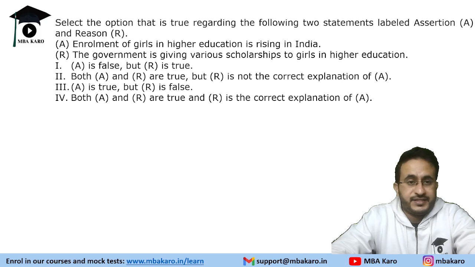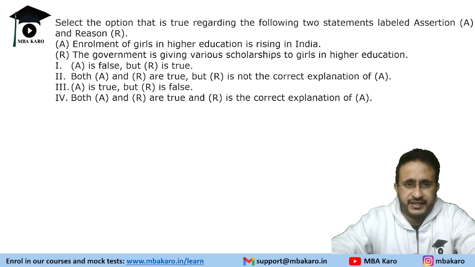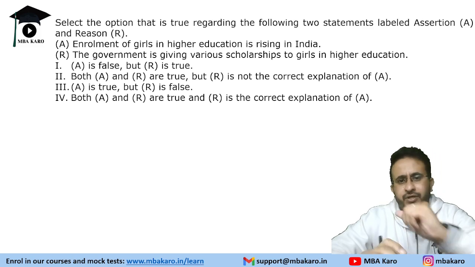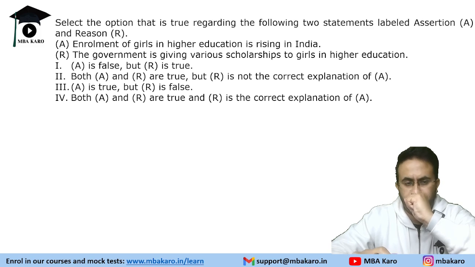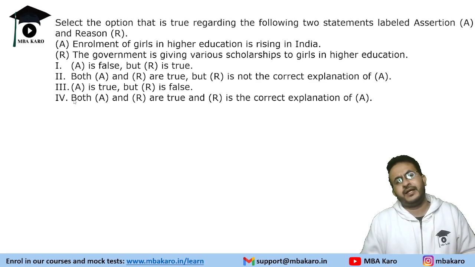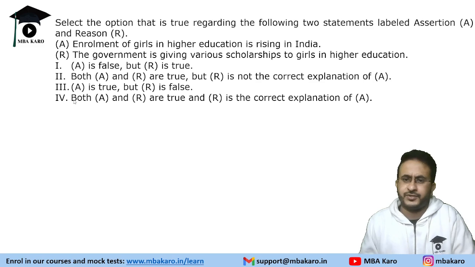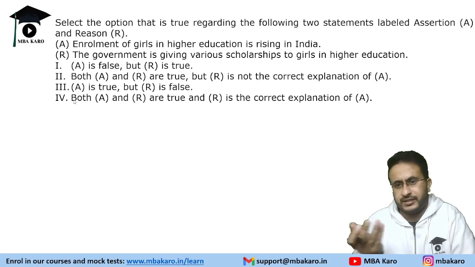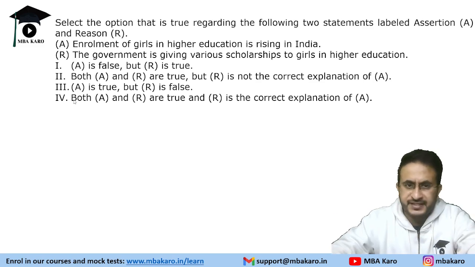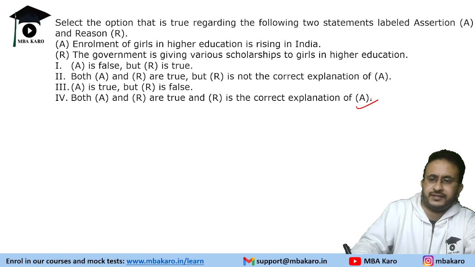So this is assertion reason question. So first says that enrollment of girls in higher education is rising in India. The government is giving various scholarships to girls in higher education. Now both are true. The literacy of girls is rising, as well as the government is giving various scholarship schemes. So there are a lot of government schemes that focus on girl child education. So definitely that is the reason why the enrollment of girls in higher education is rising in India. So these are true, and reason is the correct explanation.